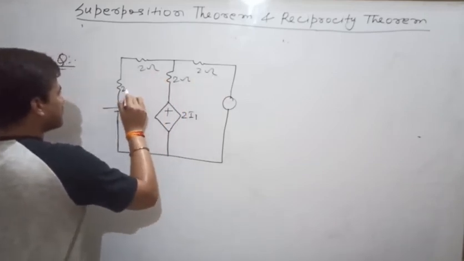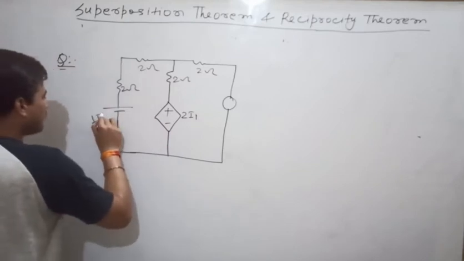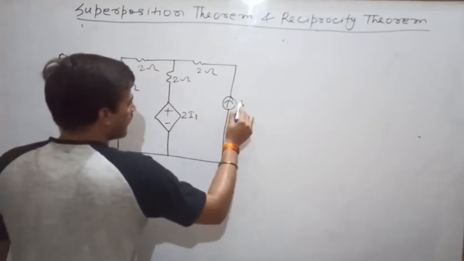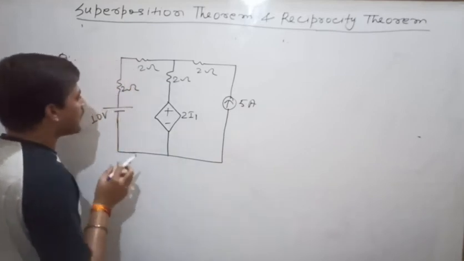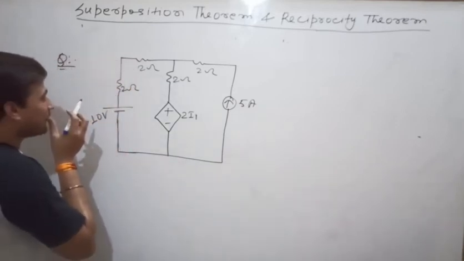All the resistors are of 2 ohm. This is 10 volt. This is 5 ampere.